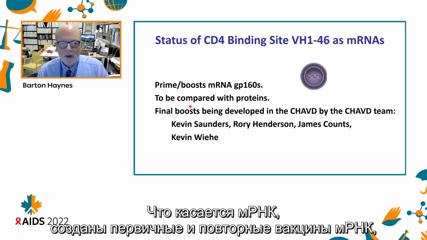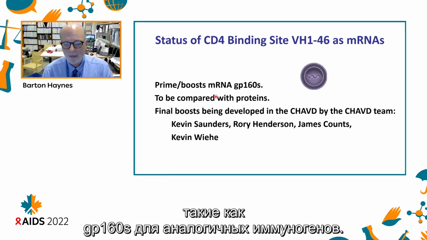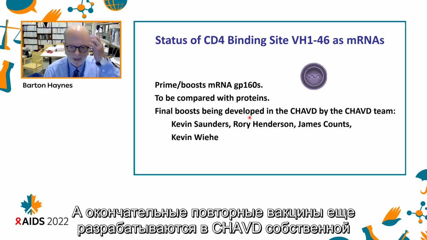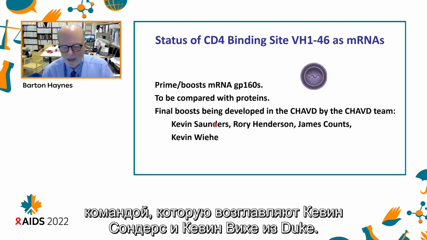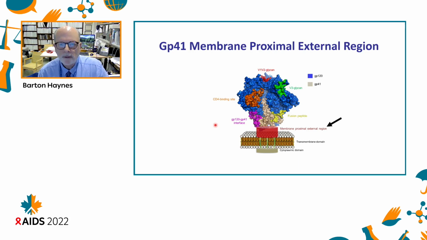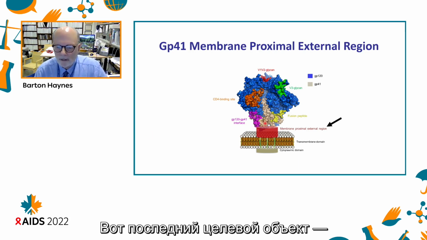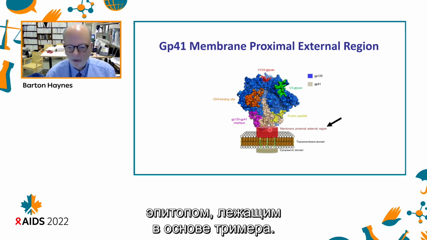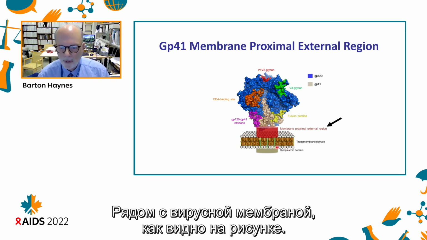With regard to mRNAs, primes and boosts of mRNAs as gp160s for these same immunogens have been accomplished, and these will be compared with proteins in clinical trials. And the final boosts are being developed in the CHAVD by the CHAVD team led by Kevin Saunders and Kevin Wiehe at Duke. Now, the last target that I will show is the membrane proximal external region, which is a broad neutralizing epitope down at the base of the trimer, right next to the viral membrane, as shown here.